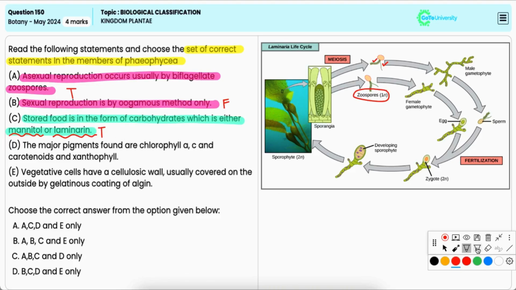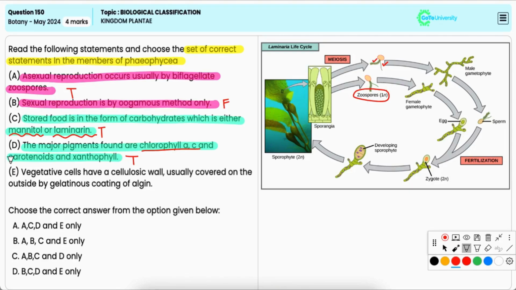D: the major pigments found are chlorophyll A, C, and carotenoids and xanthophyll. This is also true because Phaeophyceae contain chlorophyll A, C, and other pigments like fucoxanthin, which gives its characteristic brown color.